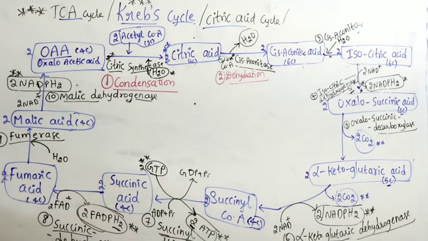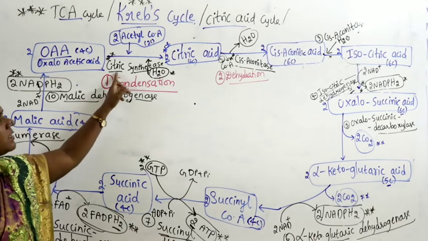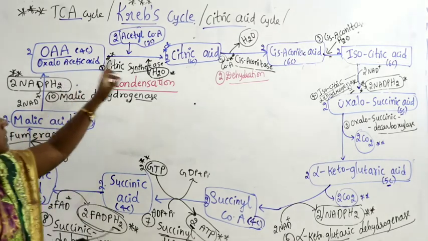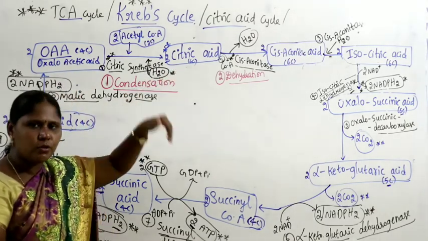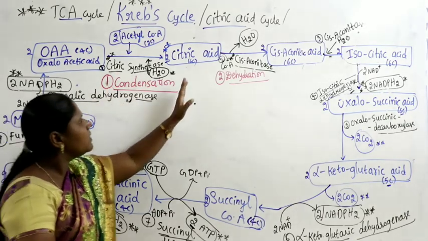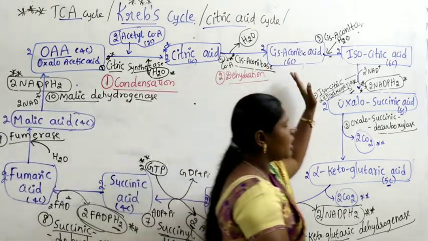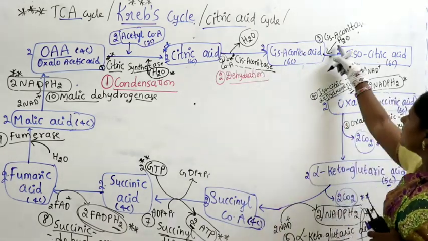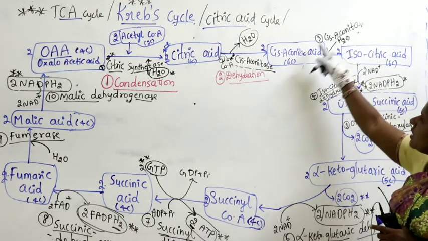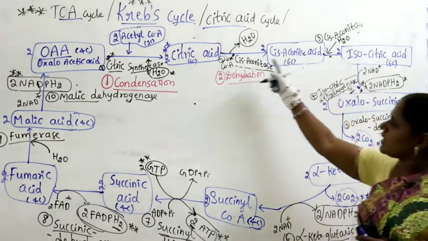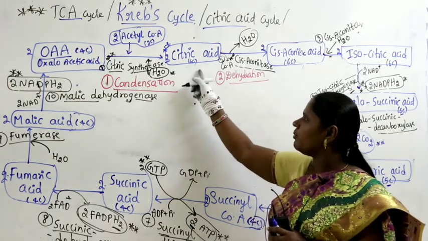Right? So, look at the enzymes now. Look at the pathway of enzymes. First enzyme is citrate synthetase that converts OAA to citric acid. Citric acid is synthesized, so remember the enzyme citrate synthetase. Citric acid converts into cis-aconitic acid. The enzyme is cis-aconitase. Next enzyme also cis-aconitase, where cis-aconitic acid converts into isocitric acid. These all are isomers because they are 6 carbon containing compounds, right?